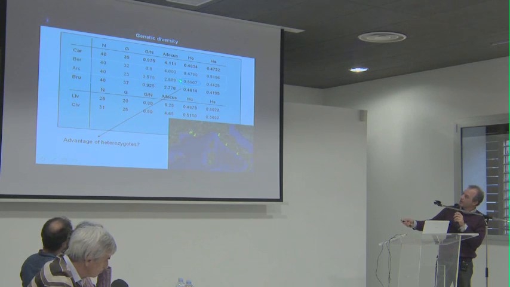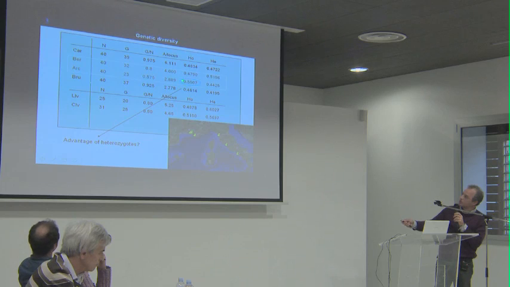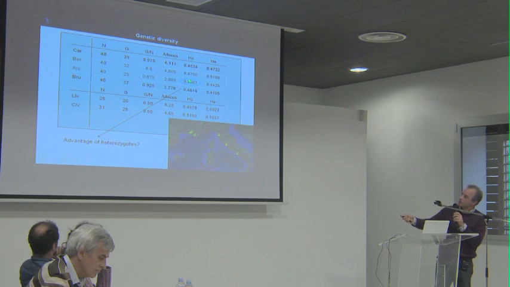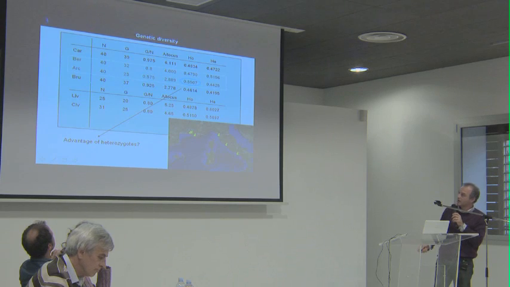And what is striking here is to notice that the observed heterozygosity in Arc, with respect to expected heterozygosity, the real heterozygosity of the Arc population is much higher than the others. So the ratio between observed and expected is higher in Arc. Now, why that?